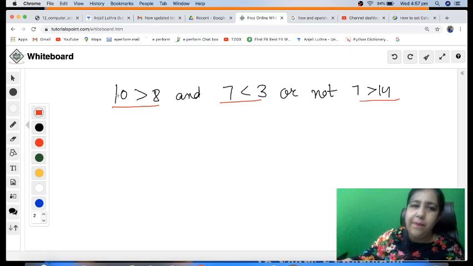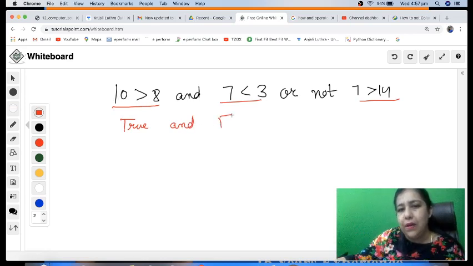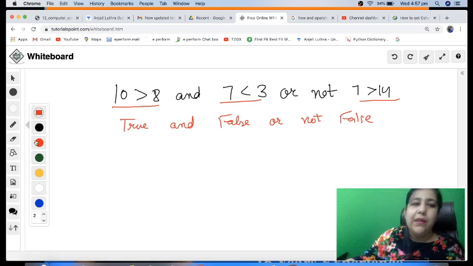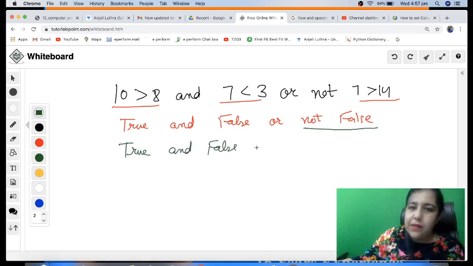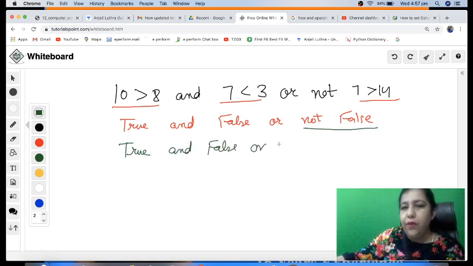So you're going to solve them. 10 greater than 8 is true, and 7 less than 3 is false, or not 7 greater than 14 is false. Now the first thing to be done is the not. So this will be solved first. I will get true and false, or not false, which stands for true.